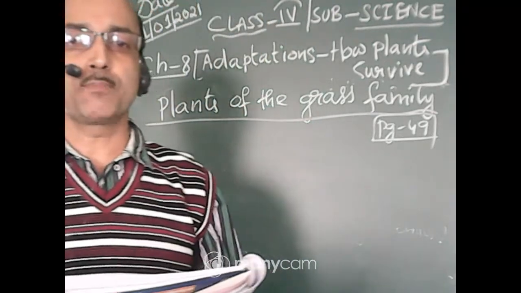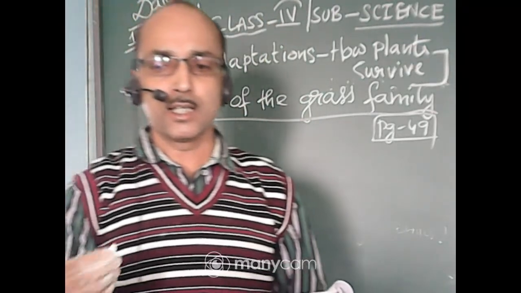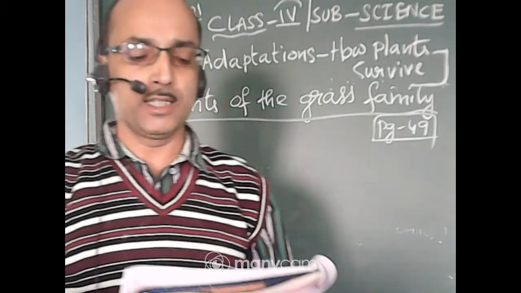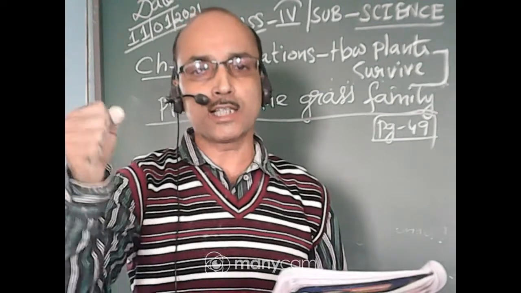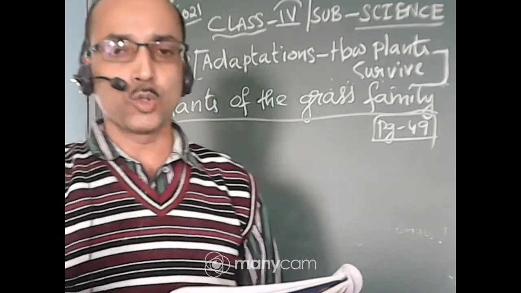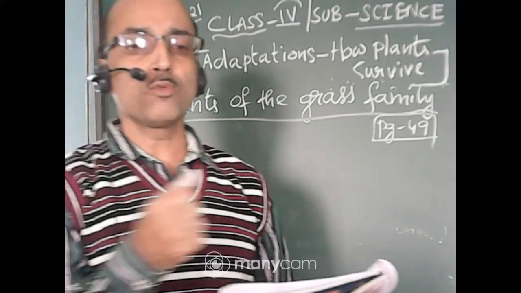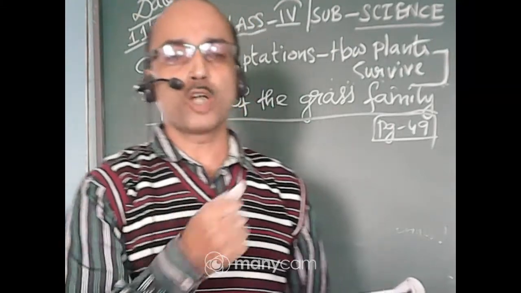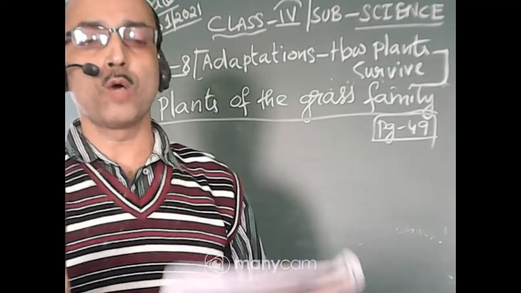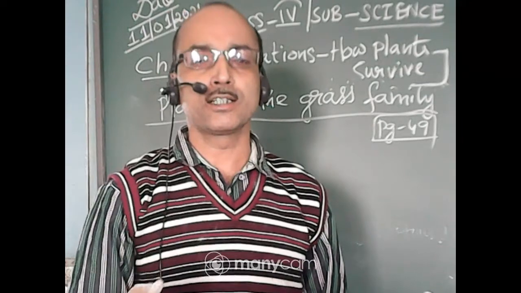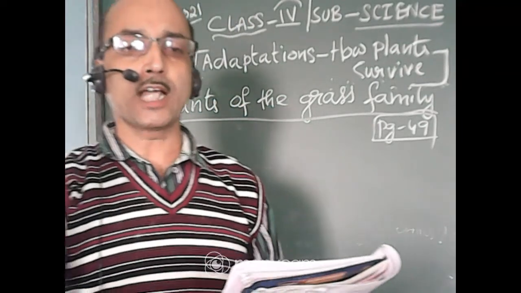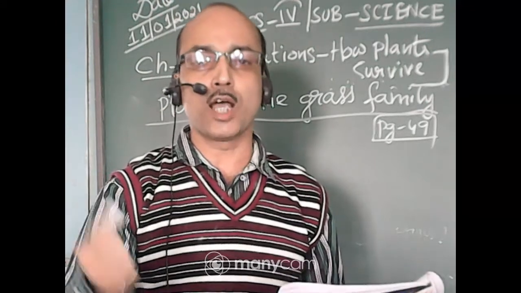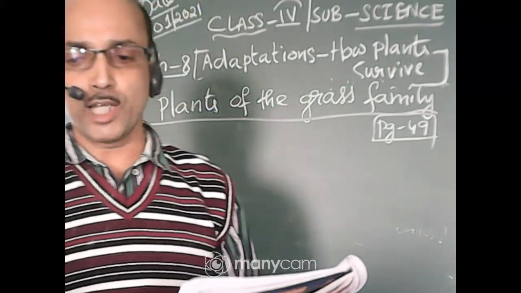Roots of the plants of the grass family are used to bind the soil. They hold the soil tightly so that the soil should not be lost due to wind or flood. They bind the soil tightly, and so they are conserving the soil. Conserving means they are protecting the soil.